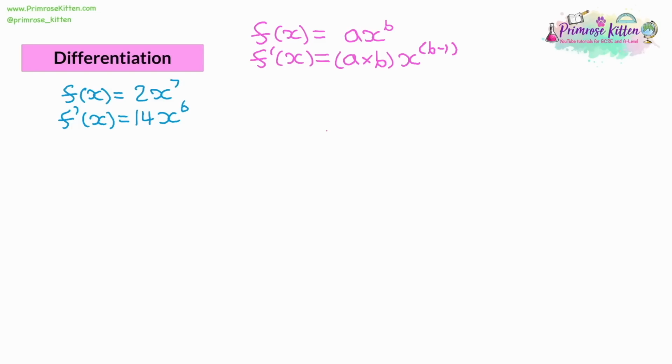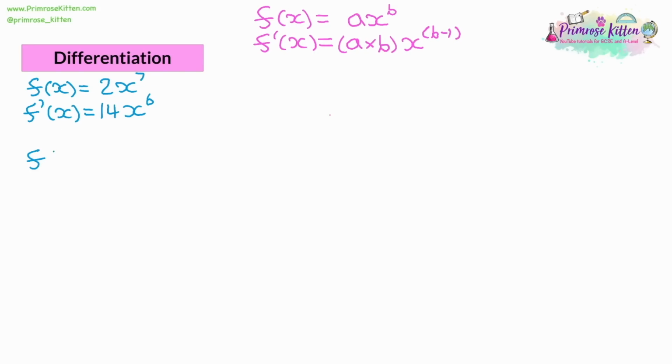Let's have a look at another example. So let's say we had a function, and this function is going to be 2/3 x to the power of 3. So now we can start to introduce fractions. When we differentiate this, we follow the same process, and we're going to bring down the power and multiply it by the fraction. So 2/3 multiplied by 3 would give us 6/3, and 6/3 is 6 divided by 3, which is 2. Then we have the x, and we reduce the power by 1. So let's go through that one more time. We multiply the fraction by 3, which will give us 6/3, and reduce the power by 1. And then we can simplify the fraction. 6/3 is 2. The final answer is 2x squared.